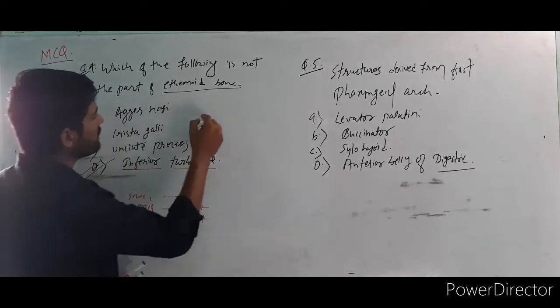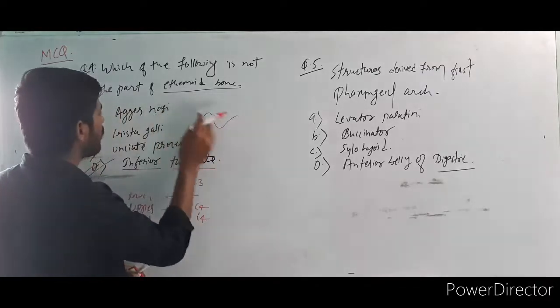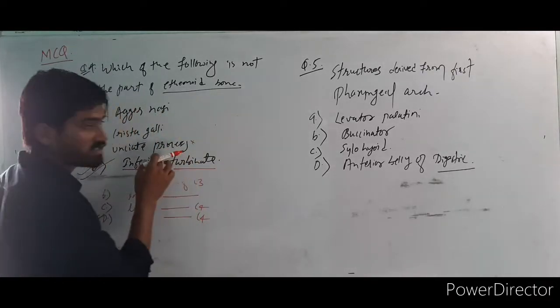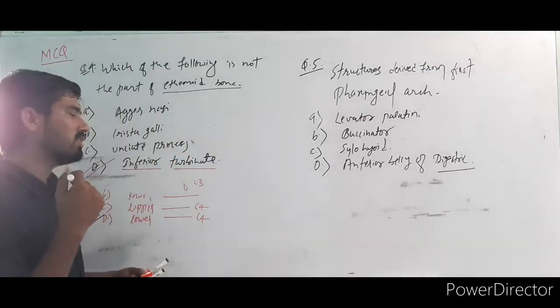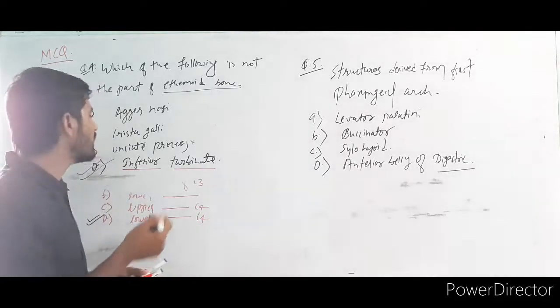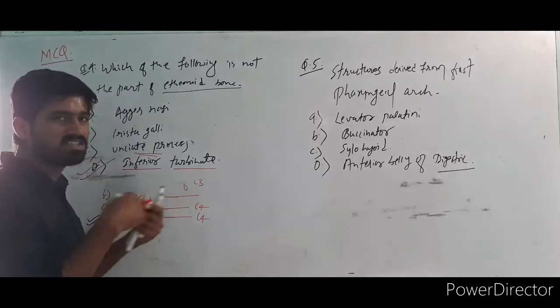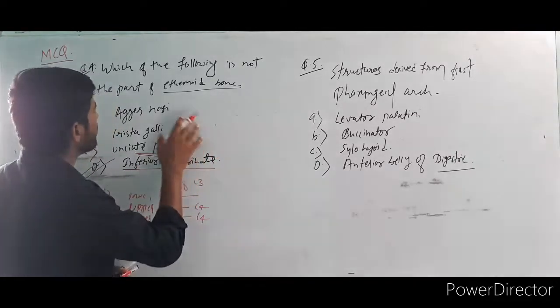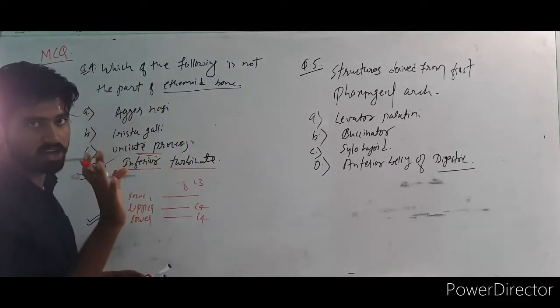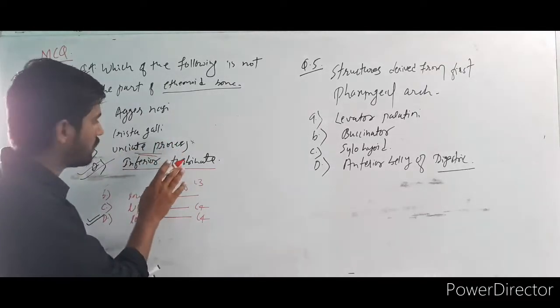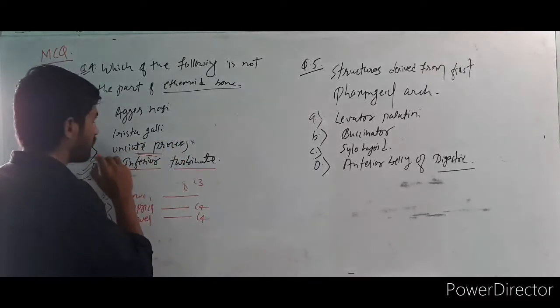All these things you know, there is a diagram like this and this, okay? So agger nasi and everything you know. The uncinate process is there. When you read ENT, these things will come. You have to elevate the uncinate process in some surgery, that we will discuss later. So the answer is the inferior turbinate. I hope you answered correctly for this.